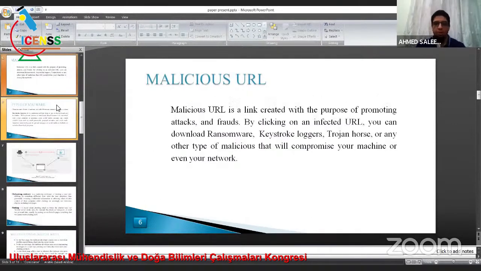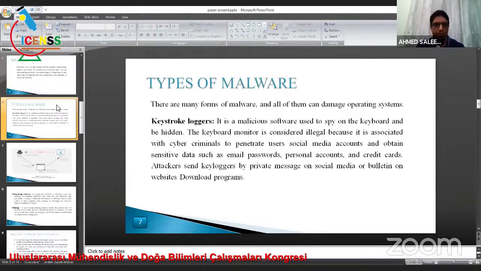Malicious URL. A malicious URL is a link created with the purpose of promoting attacks and fraud. By clicking on an infected URL, you can download ransomware, keystroke loggers, Trojan horses, or any other type of malware that will compromise your machine or even your network. Types of malware. There are many forms of malware, and all of them can damage operating systems.